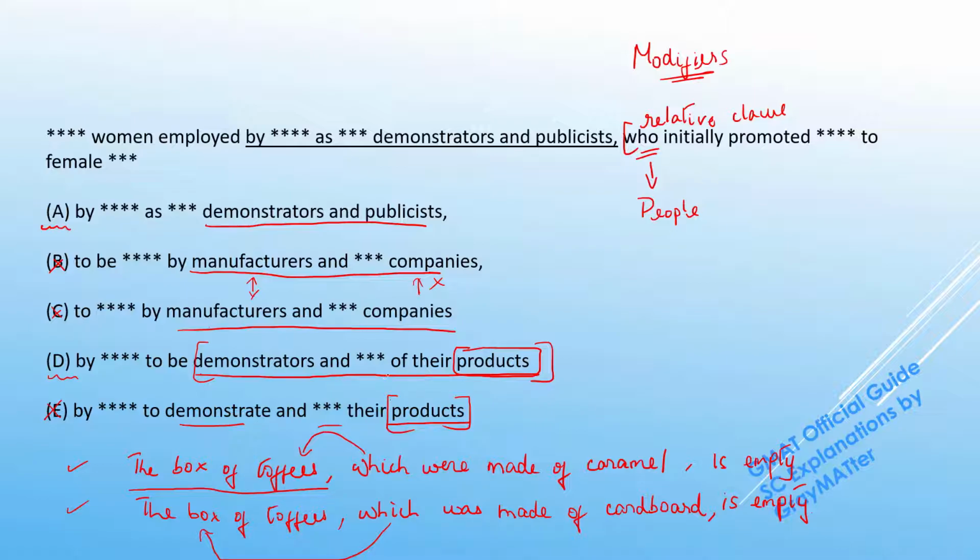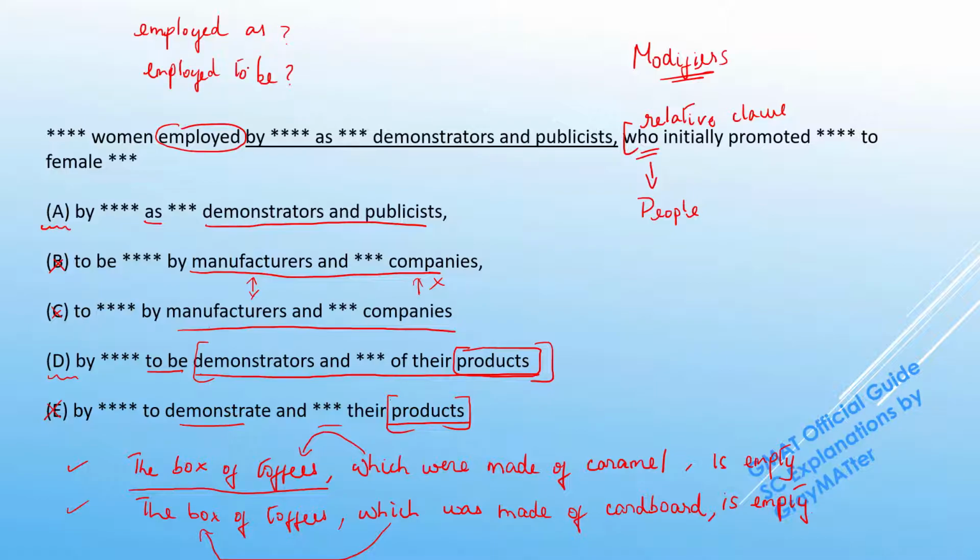E goes off. Between A and D, it's actually pretty simple to apply the rule of concision and see that A is putting across the meaning in a very straightforward fashion and D is making the construction very wordy. When you compare these two, A reads product demonstrators and publicists, whereas D says demonstrators and publicists of their products. So A is very straightforward in that regard. But there is also one difference that can be caught here, as and to be. And those words are actually tied to the word employed. So is it employed as or employed to be?